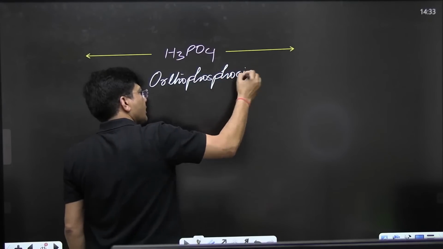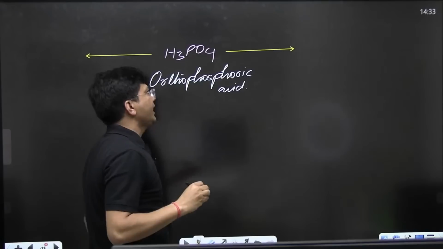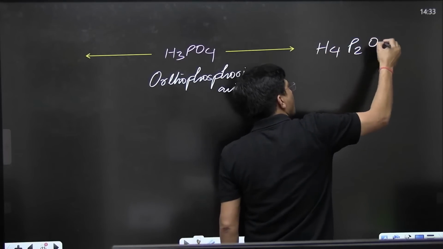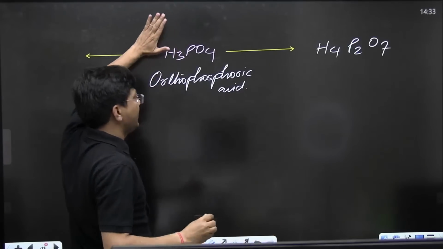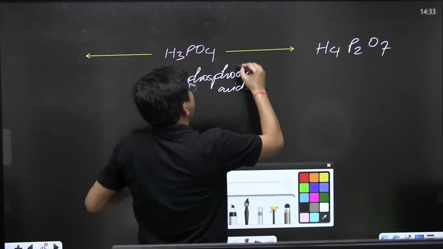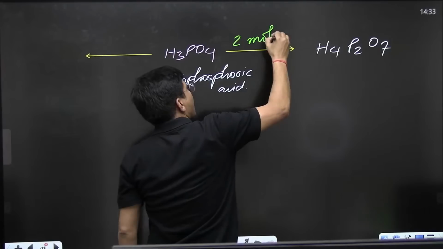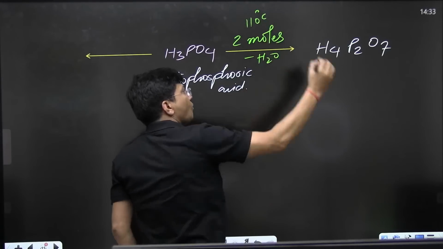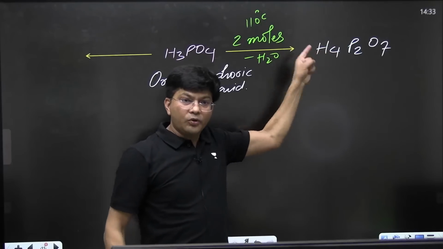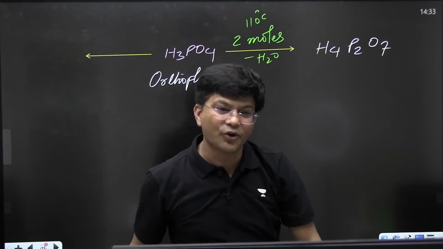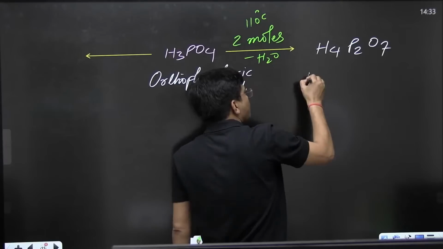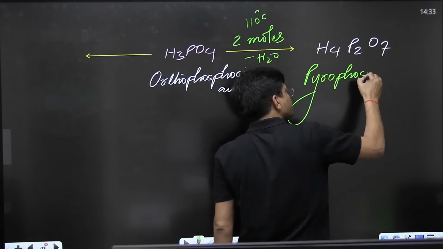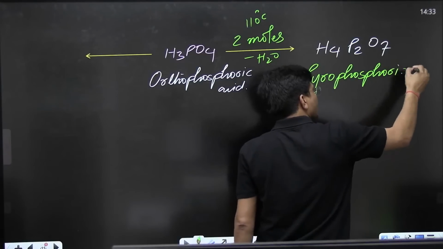Orthophosphoric acid. Okay, I'm writing here H4P2O7. How many moles have I taken? I have taken 2 moles and I remove water from it, 110 degrees Celsius. What have I got? What's the name of this compound? Let me know in the chat section what is the name. Name is pyrophosphoric acid.